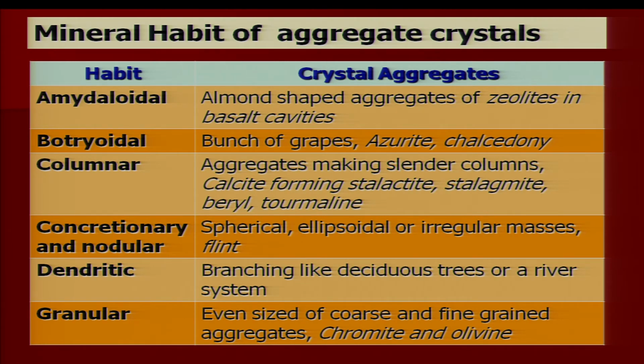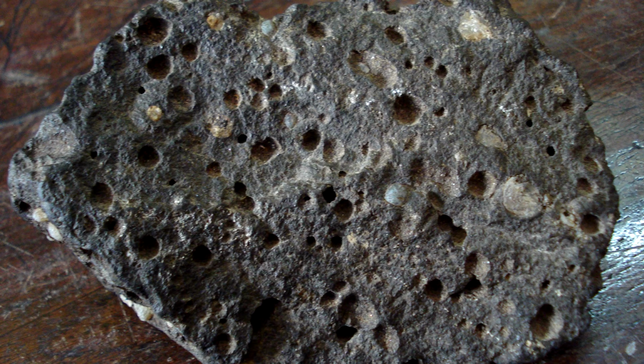Now, mineral habit of aggregate crystals. What is that? Habit in crystal aggregates. Under this category, there are various types of habit: amygdaloidal habit, botryoidal habit, columnar habit, concretionary, nodular, dendritic or granular habit. Amygdaloidal means almond-shaped aggregate of zeolite in basalt cavities.